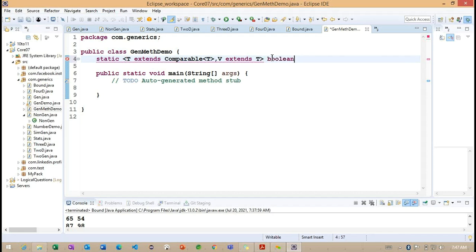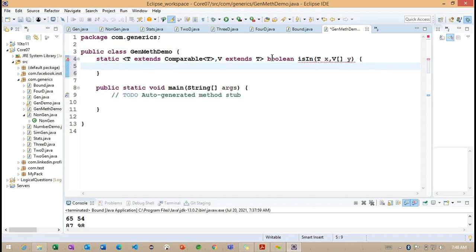The method returns the Boolean data type. The name of the method is isIn, and I'm providing the isIn method parameters, which expects T x and V as an array type.